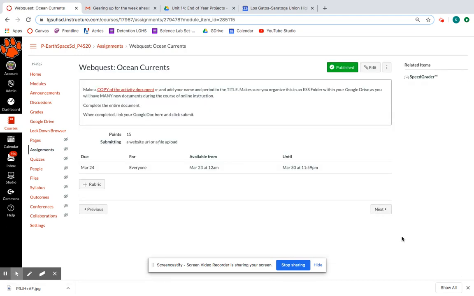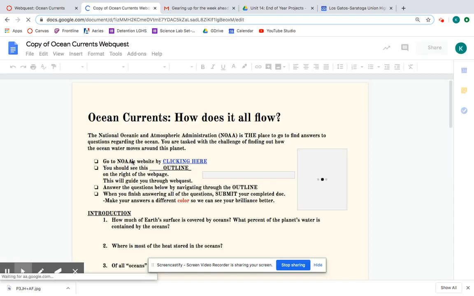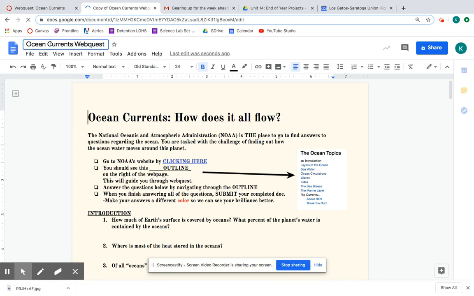And this is now going to take you to today's activity. The activity today is a web quest on ocean currents. You'll want to start by clicking where it says Make a Copy, and again, you need to be logged into your school Google account. This will now force you to make a copy. You'll click and follow the instructions within the web quest. The first thing you should do every single time you make a copy is change the title so that it no longer says "Copy of," but instead it has your name, first and last, and the period that you are taking the course.